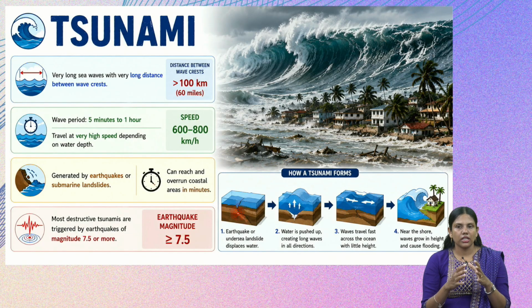Most destructive tsunamis are triggered by earthquakes of magnitude 7.5 or above. Below that, if any tremor or earthquake occurs in the water, it may not lead to a tsunami, or it may lead to a minor one but not a very destructive one. But if the earthquake has a greater magnitude, above 7.5, then it may lead to a tsunami.